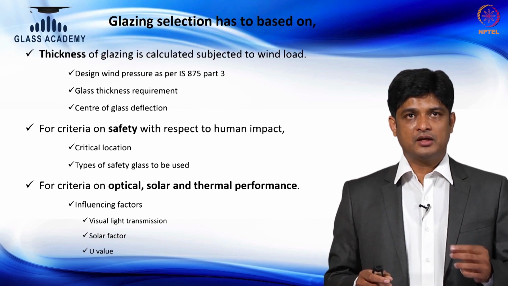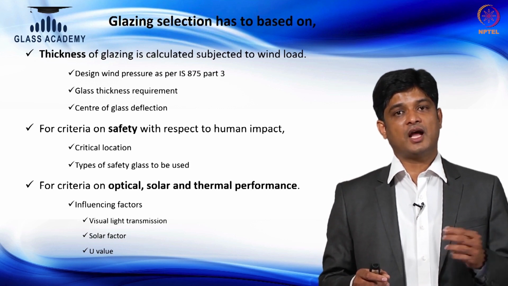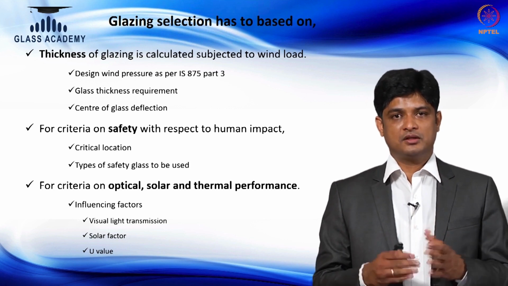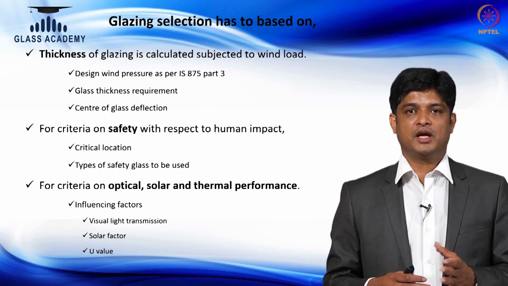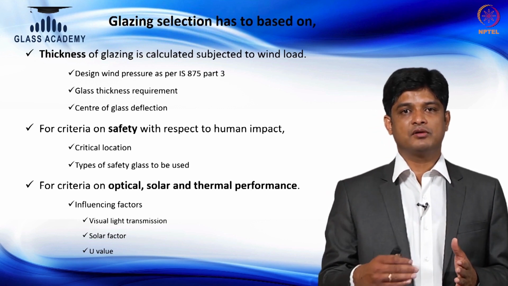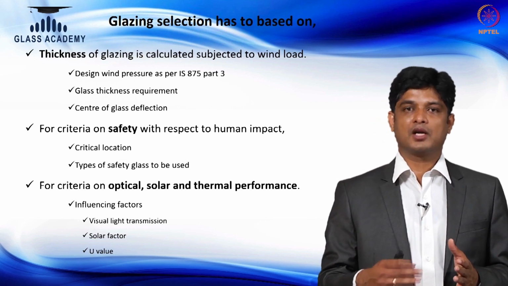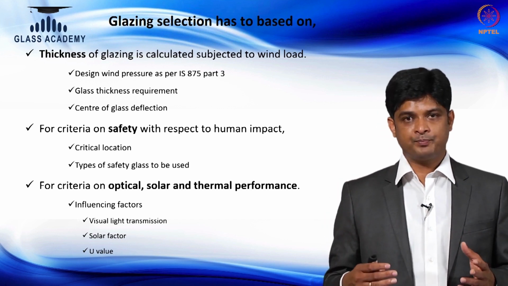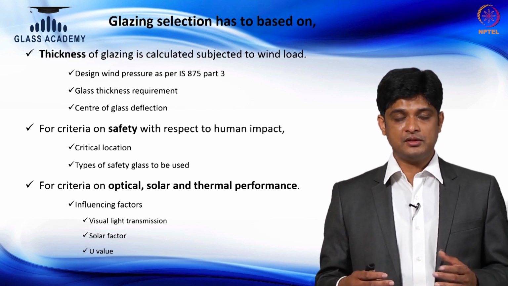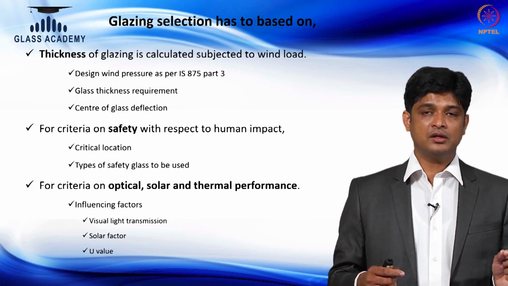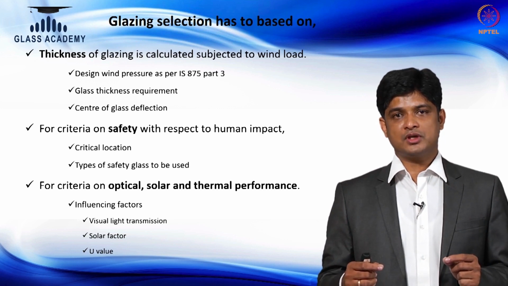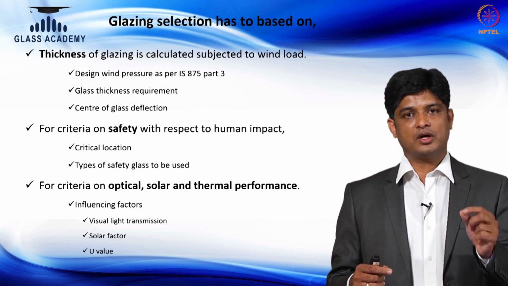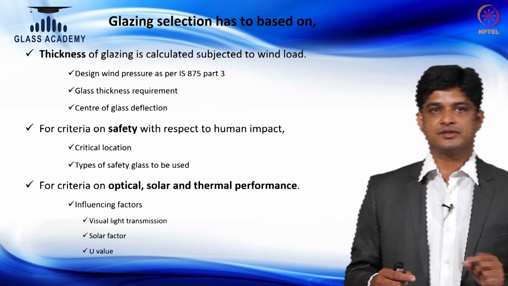Once this has been done, then it has to be checked whether the glass is a safety glass which can withstand human impact, because the facade, which is 99% of the project, is accessible for the end user to touch or feel the glass. So when there is access to touch the glass, then ideally it has to be a safety glass which has to withstand a higher impact resistance. So based on the kind of location, what kind of product has to be used and what kind of test it has to pass through, that's very clearly identified in your NBC 2016.